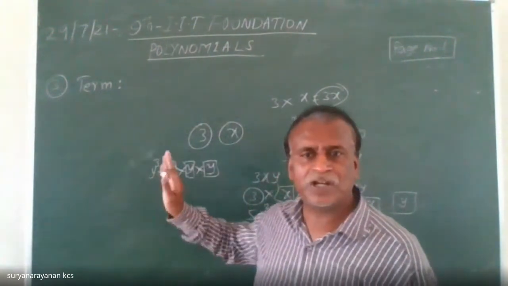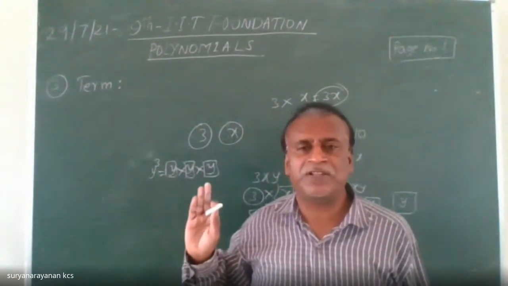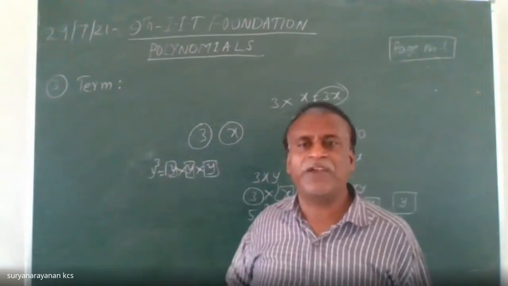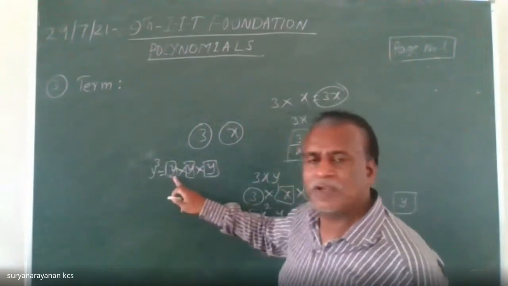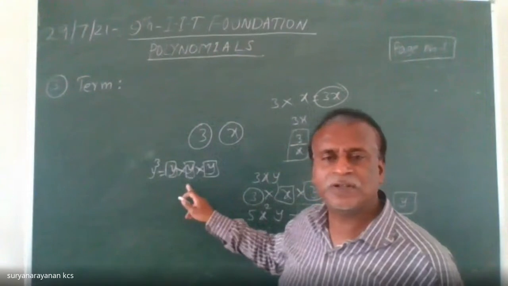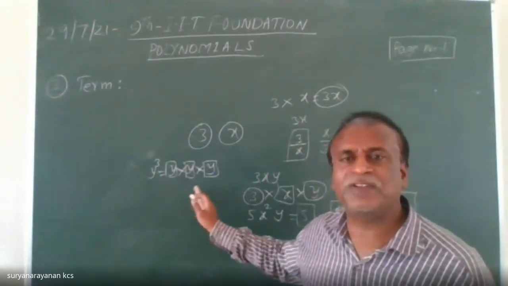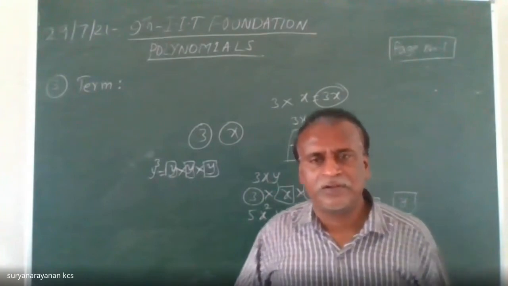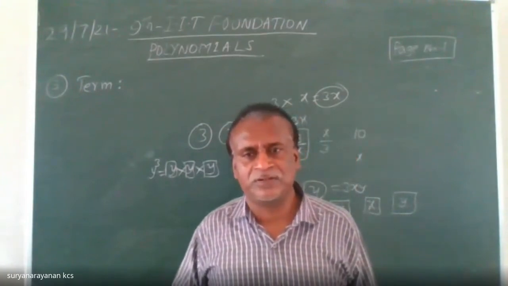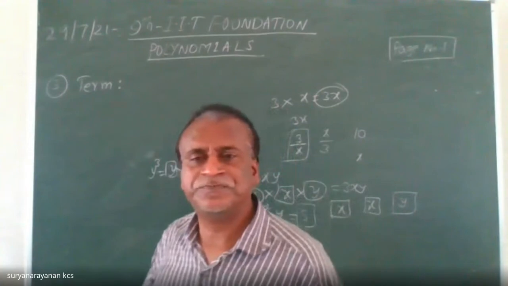Please remember this point. But y is a variable. It is repeated 3 times, and we applied multiplication between these 3 repeated variables. Understood this point, my children?